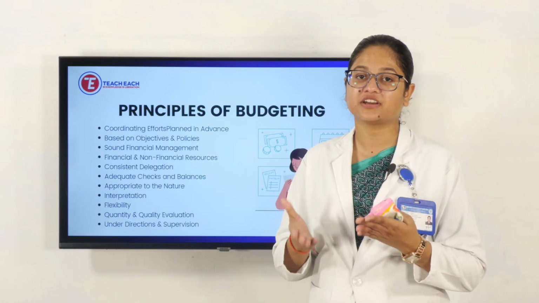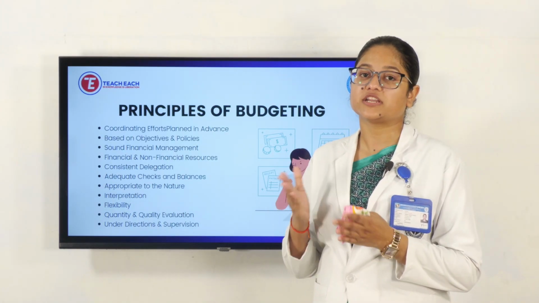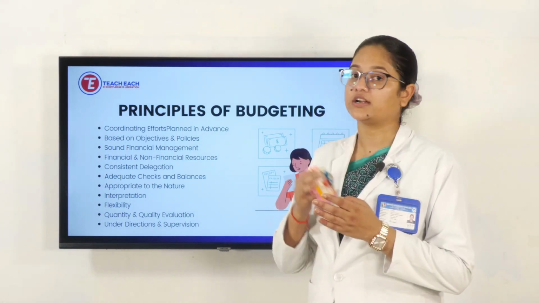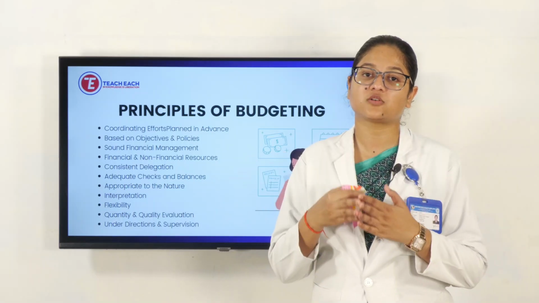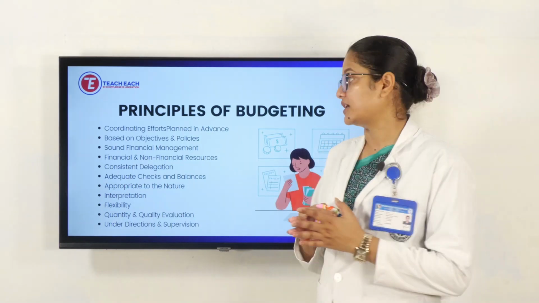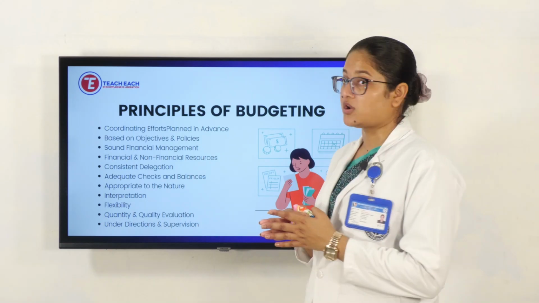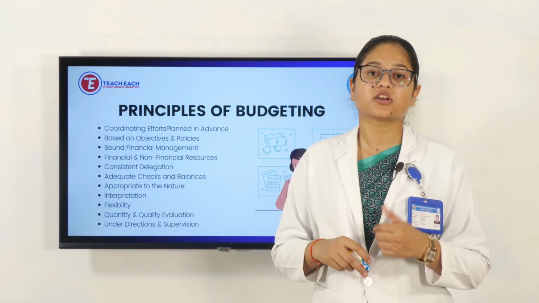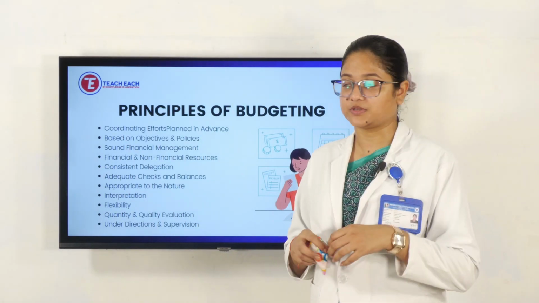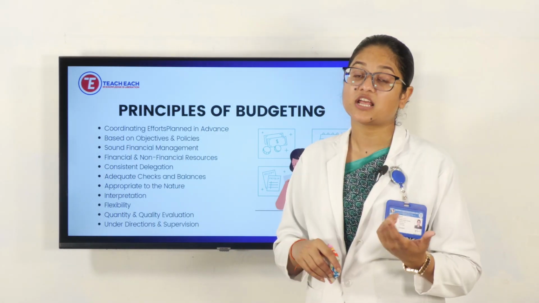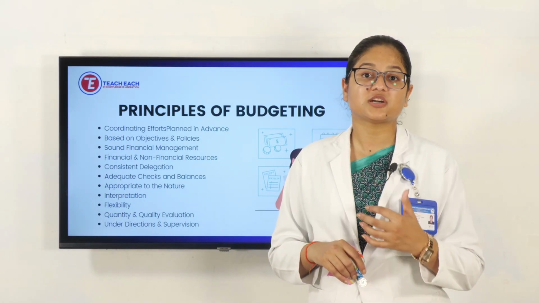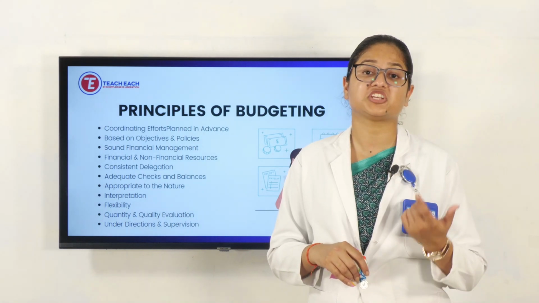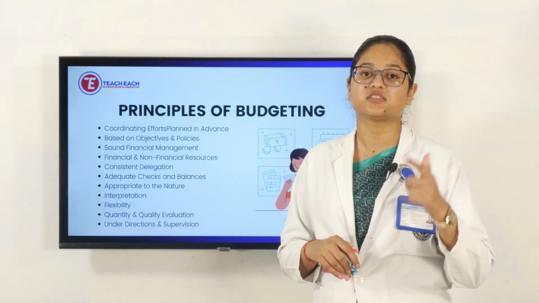If we have a team, we should have coordination among us, and we should not go in different ways. Our ways and our goals have to be on the same track. Then, based on the objectives and policies, we cannot plan anything at any time. Our organizational goals and objectives, and the policies our organization sets, are what we need to work on and lead our things by.